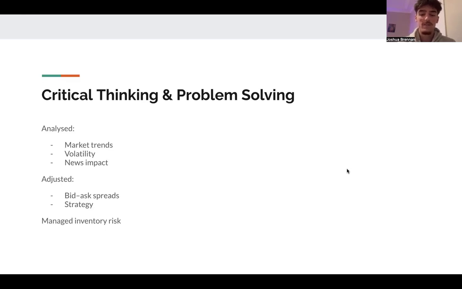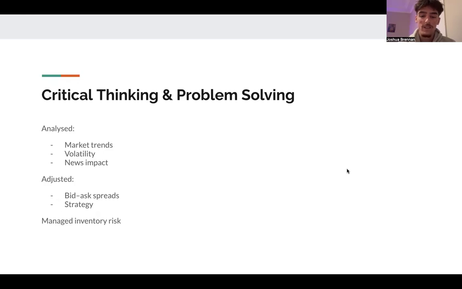One of the biggest challenges was managing inventory risk. If I built up too much of a position in one direction, I was exposed if the market moved against me. To deal with that, I started adjusting my quotes, for example, slightly skewing my bid or ask to encourage trades that would reduce my exposure.